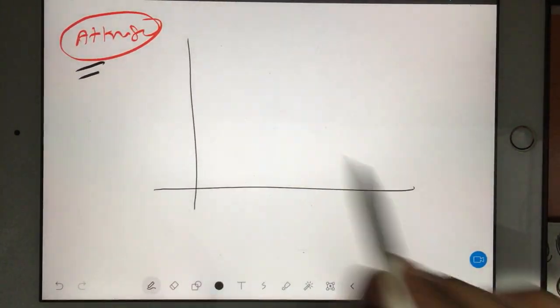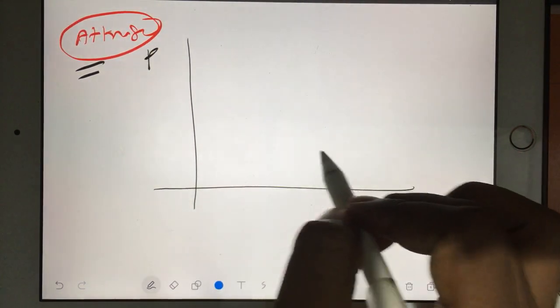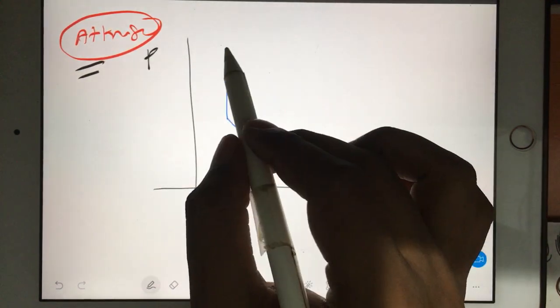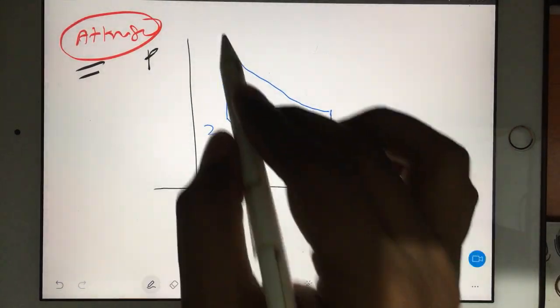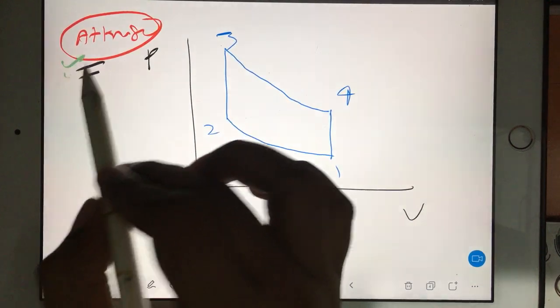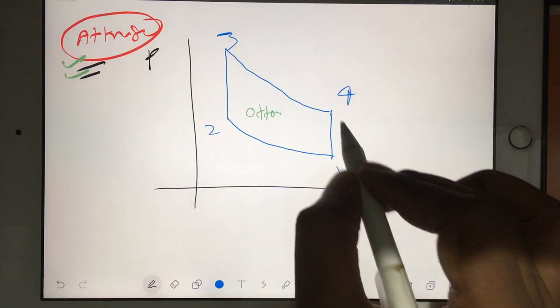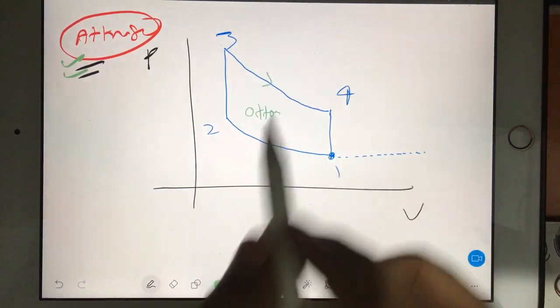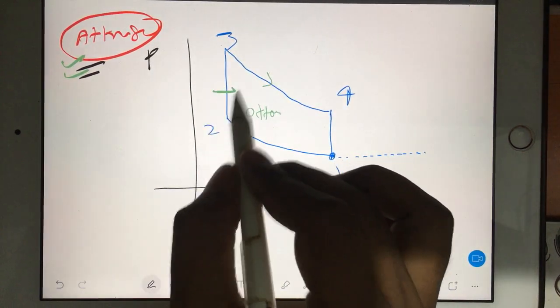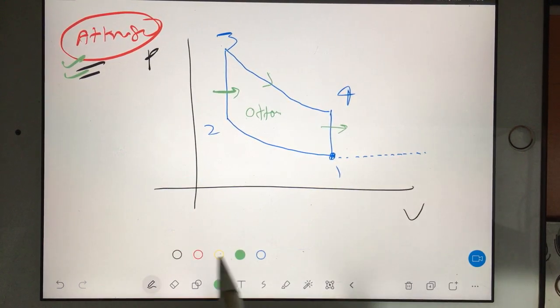Actually, your Atkinson cycle is, suppose on a PV diagram, if you draw the Otto cycle, so 1 to 2, 2 to 3, 3 to 4, and you are here 1, 2, 3, 4. See, actually I am teaching the Atkinson cycle, but first I am drawing the Otto cycle. When you are going 3 to 4, here you are adding the heat in the Otto cycle, and here you are rejecting the heat. This is what our Otto cycle is.